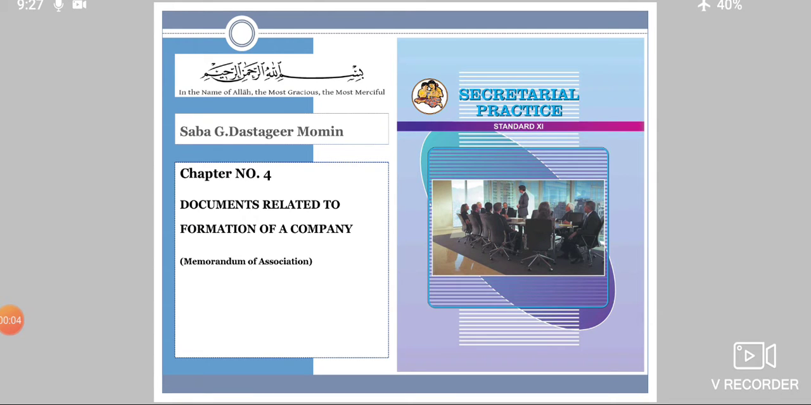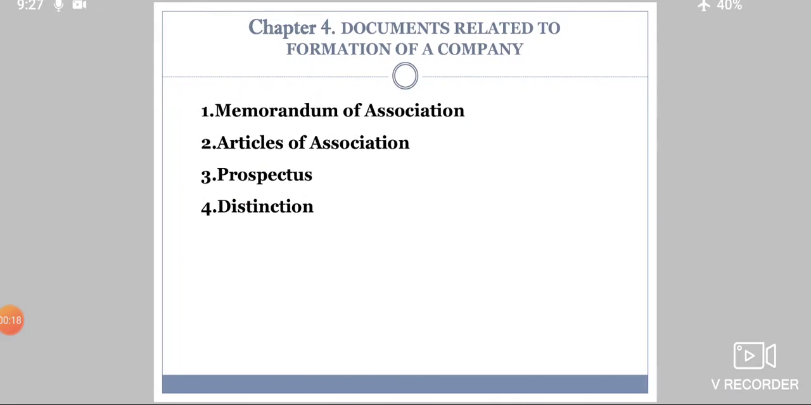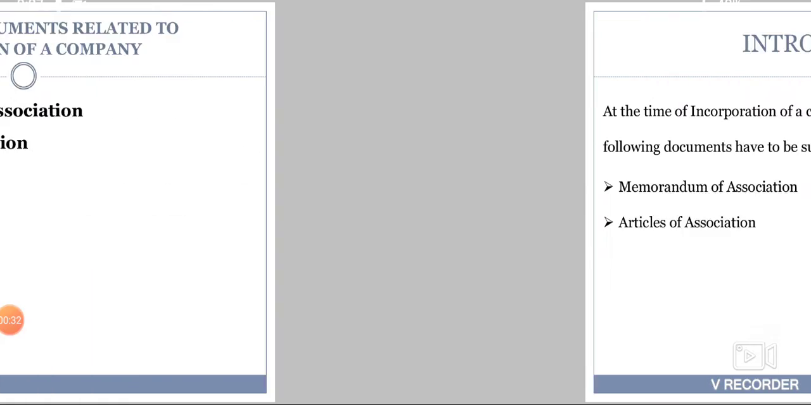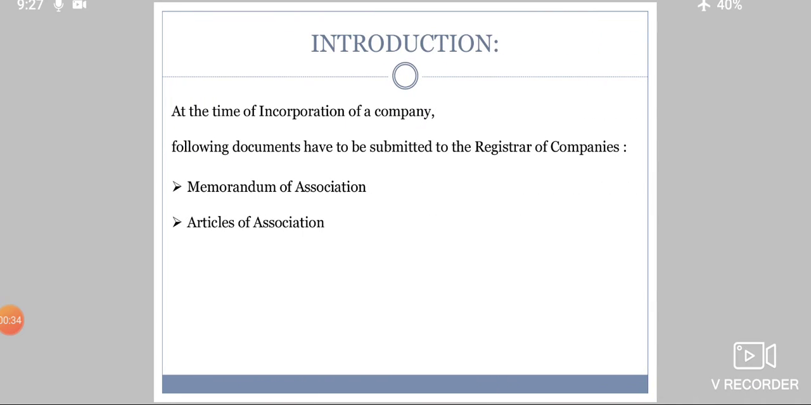My dear students, today we are going to see chapter number 4, documents related to formation of a company. To form a company, what all documents are required, we are going to see in this chapter in detail. There are three important documents which are required: Memorandum of Association, Articles of Association and Prospectus. Today we are going to study Memorandum of Association.